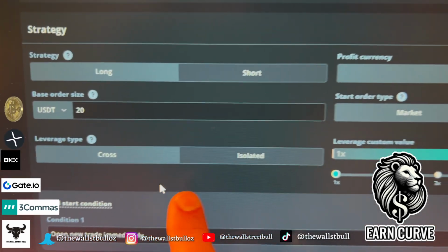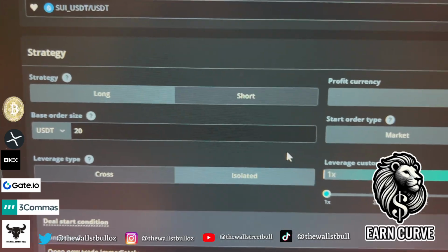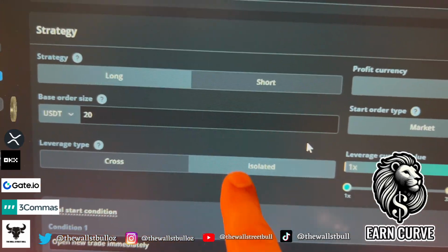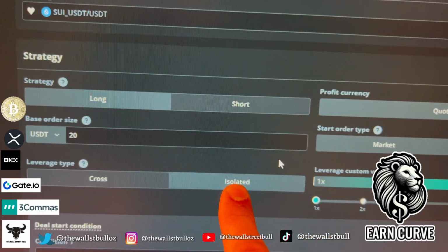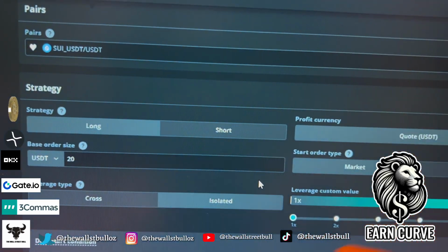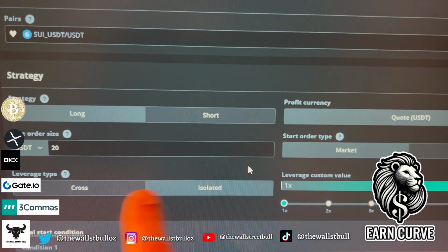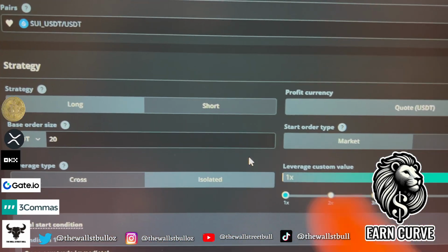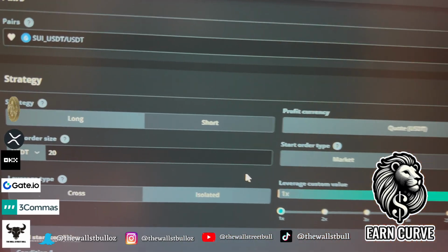The leverage type, you're going to go, obviously, isolated. Now, again, cross leverage is going to wipe your assets across all of your futures wallet. Isolated is only going to isolate it to that one transactional deal with SUI, okay? It's not going to go to your whole portfolio. This is what you need to be aware of. A lot of people don't talk about this, all right? A lot of traders use isolated leverage because if it gets liquidated, which can happen, it's only going to go